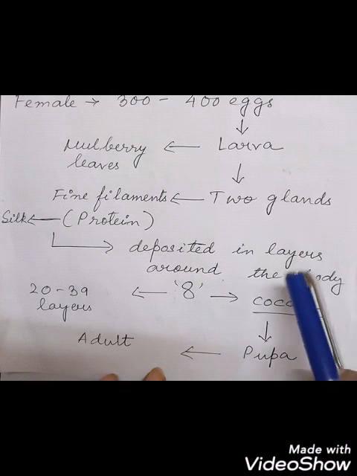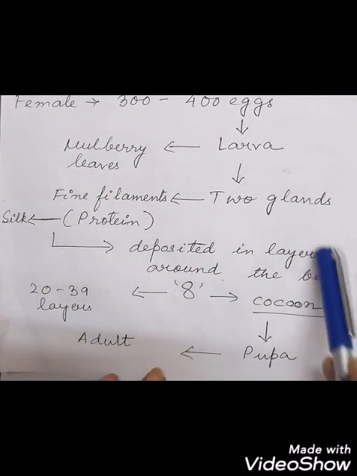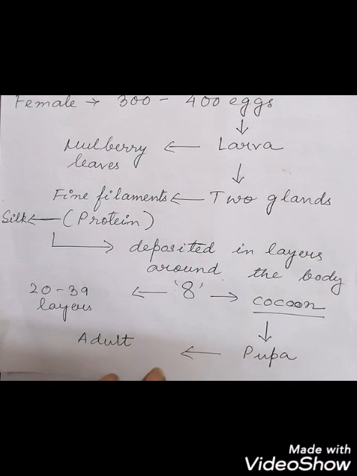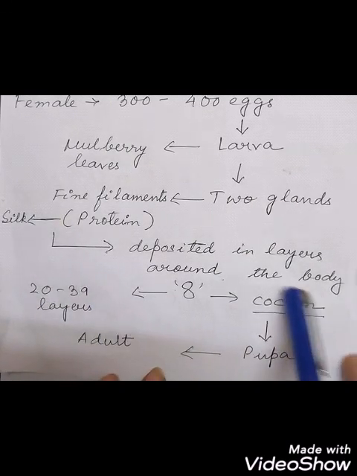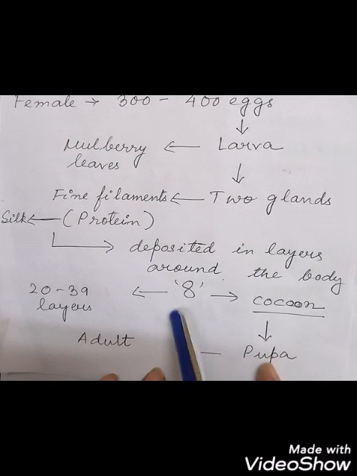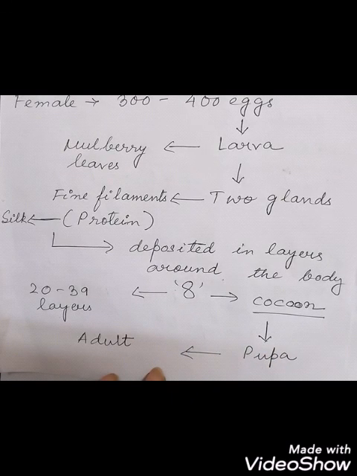So between this secretion of filaments and depositing the layers around the body, it will take about 3 to 7 days, and 20 to 39 layers are formed. Okay, 20 to 39 layers are formed around this pupa, like a figure 8.